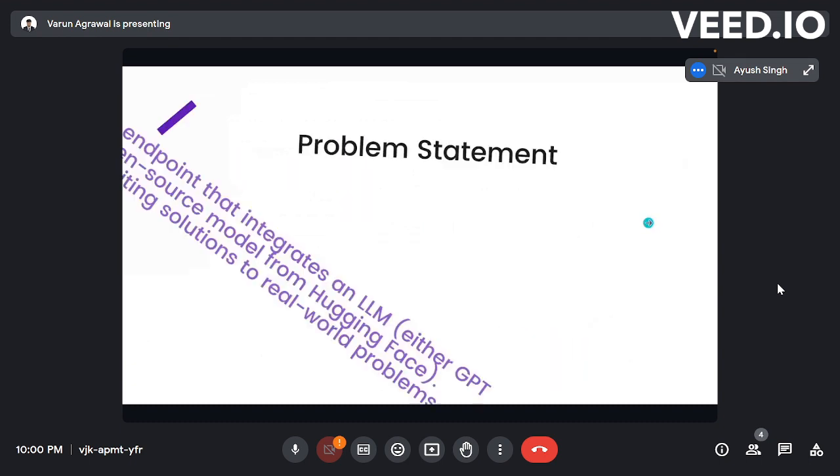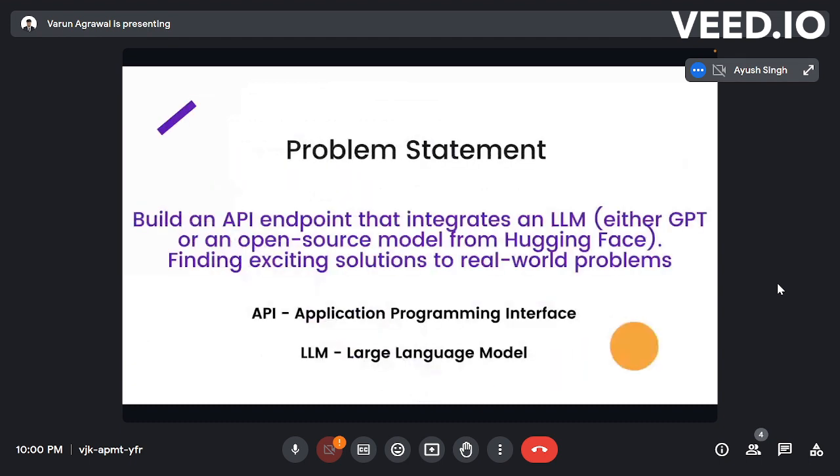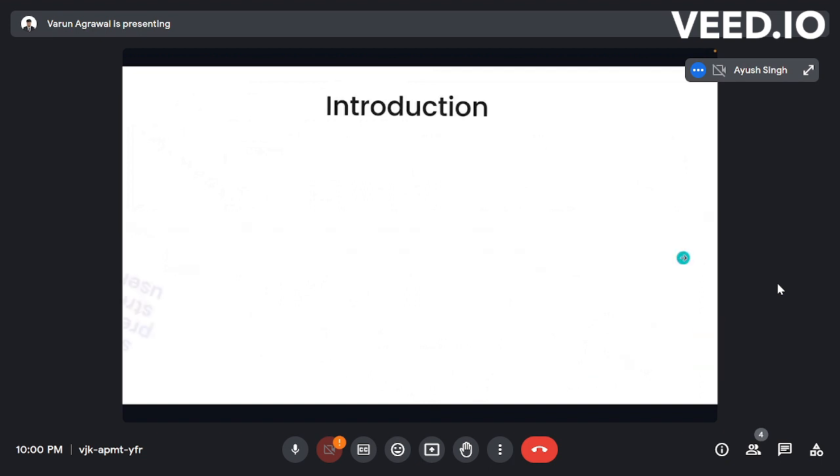Now let's look at the problem statement which led us to build this model. It was to build an API endpoint that integrates an LLM, either GPT or an open source model from Hugging Face, finding exciting solutions to solve real world problems. API stands for Application Programming Interface and LLM stands for Large Language Model.